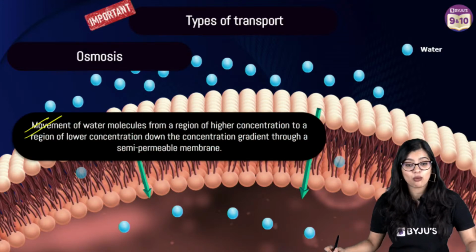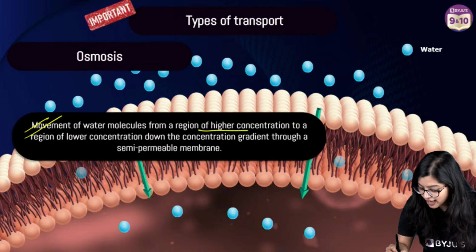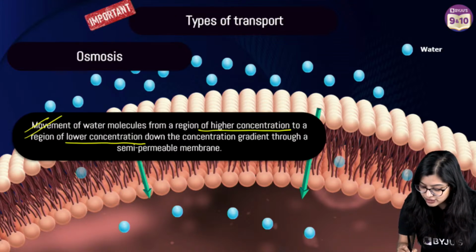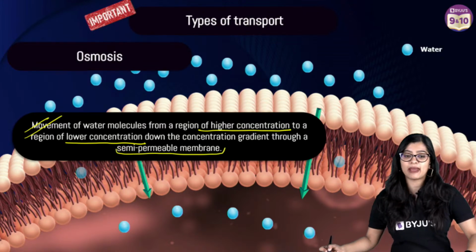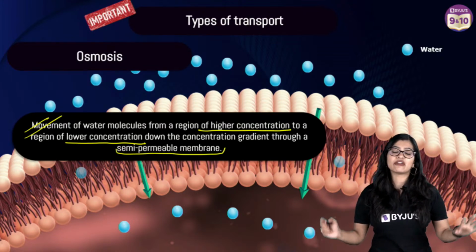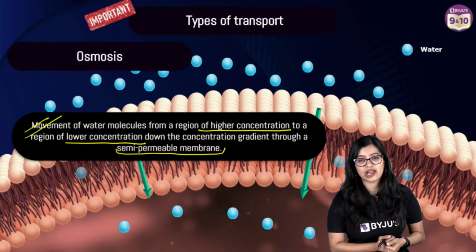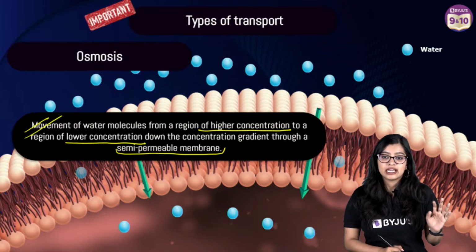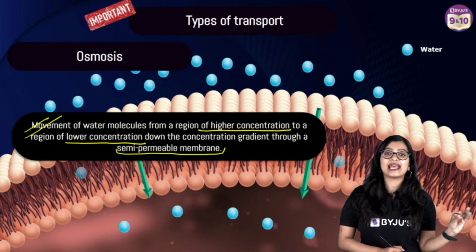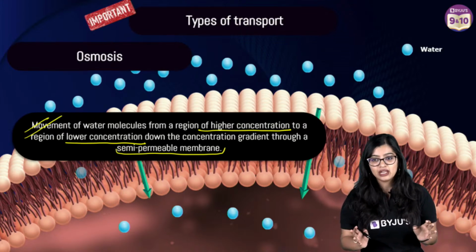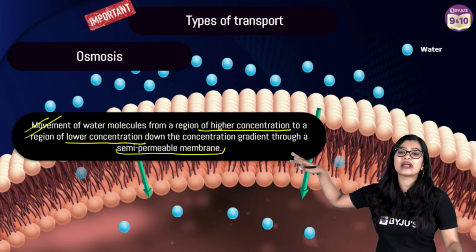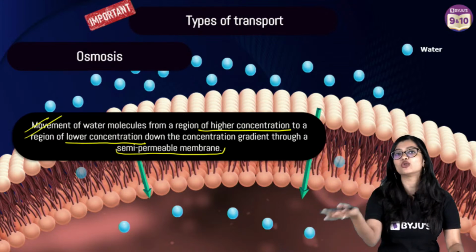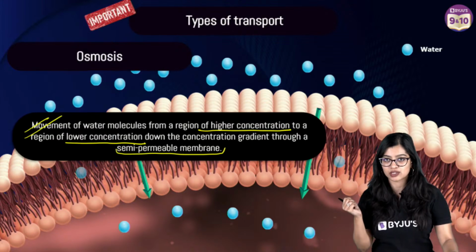Osmosis is the movement of water molecules from a region of higher concentration to a region of lower concentration across a semi-permeable membrane. Students, if you get an MCQ question based on osmosis, and a semi-permeable membrane is not there, you know that that is not your answer. Long gone are the days when they'll ask you to define osmosis.